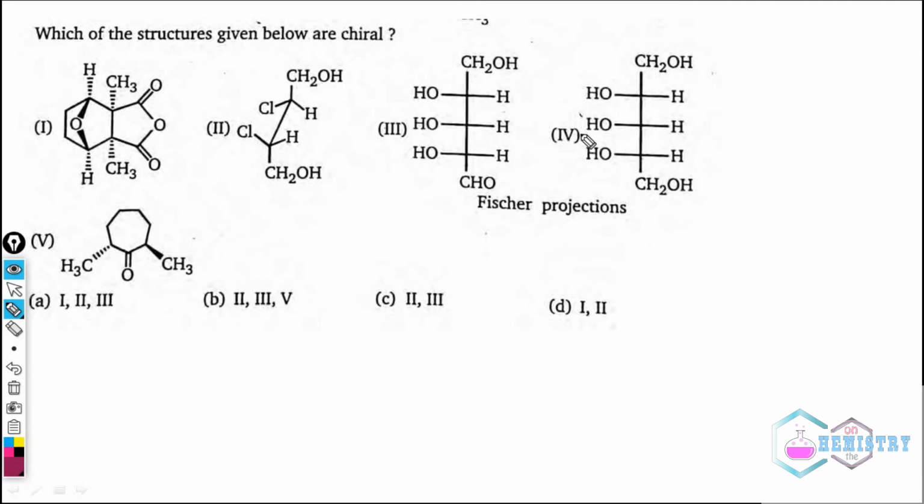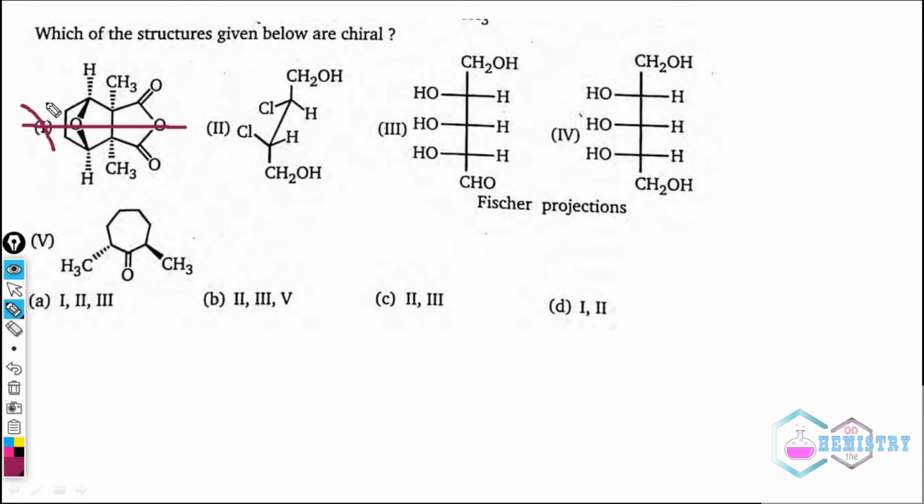If any compound possesses a plane of symmetry, it will not be a chiral compound. So if we consider compound 1, there is a plane of symmetry. You can see these are mirror images. Both the CH3 are below and both the hydrogens are below the plane, so they are mirror images to each other, and this oxygen is above the plane, so it falls on the plane of symmetry, and hence